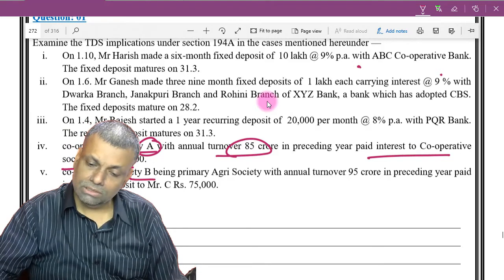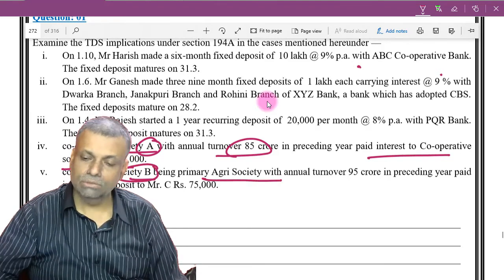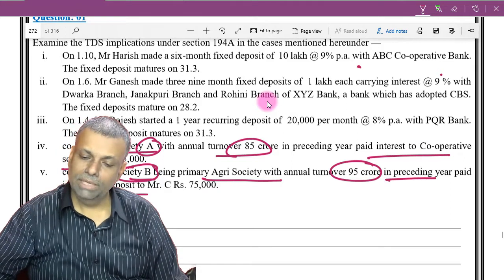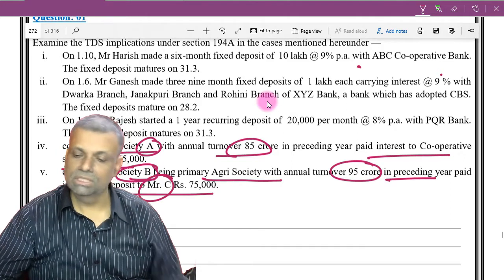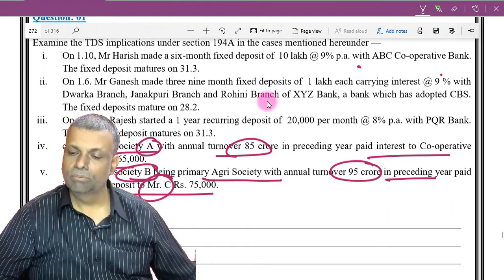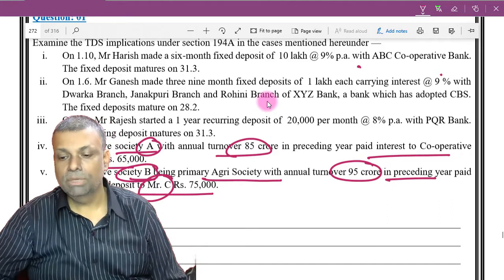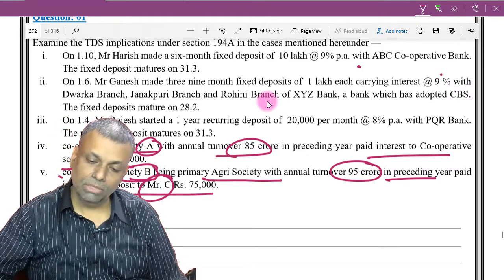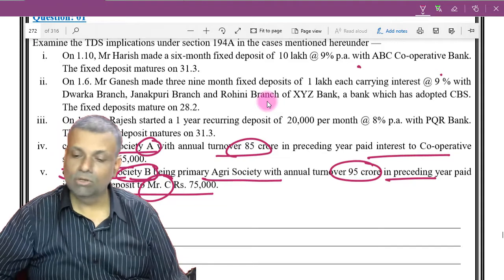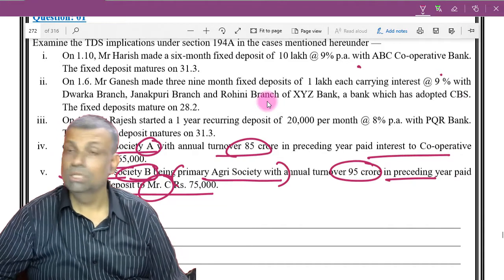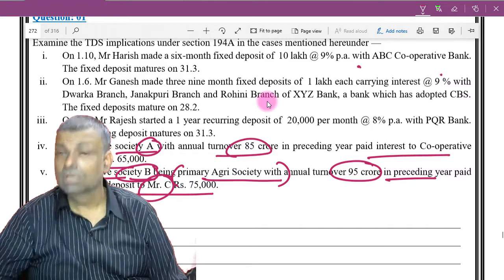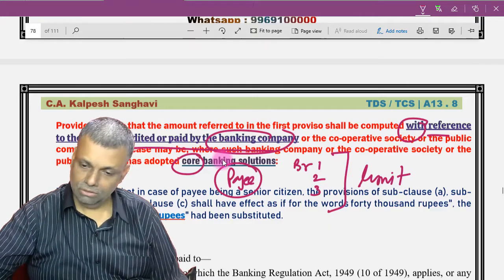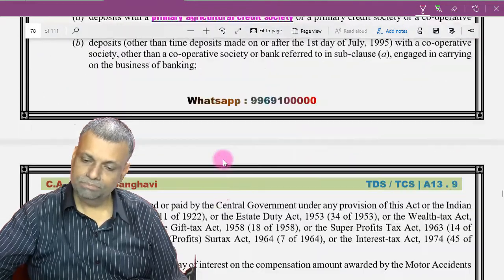In the next situation, a cooperative society B, being an agri society, with turnover of this particular figure in the preceding year, makes payment of interest on deposit to Mr. C. In this particular situation also, subject to conditions, the TDS provisions will be applicable. So normally for specified cooperative societies, this was primary agri society, there was no TDS before, but now the TDS provision subject to conditions will be applicable. So mark this particular point as valuable.